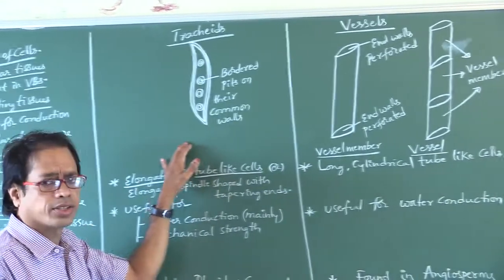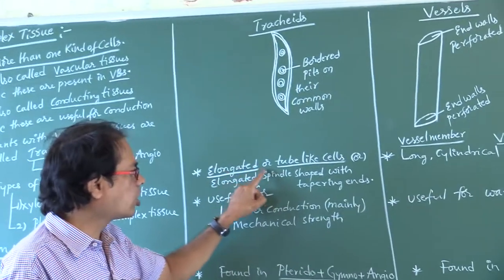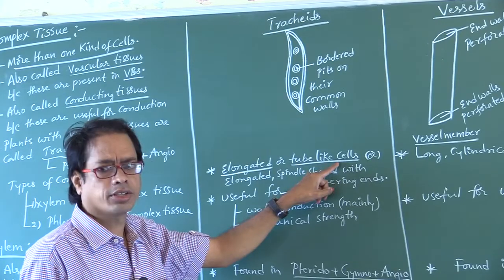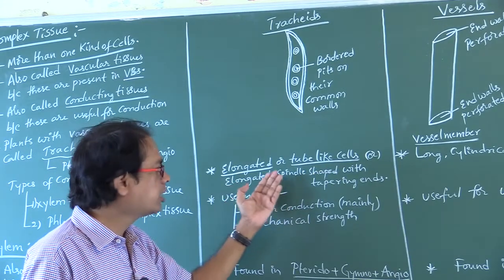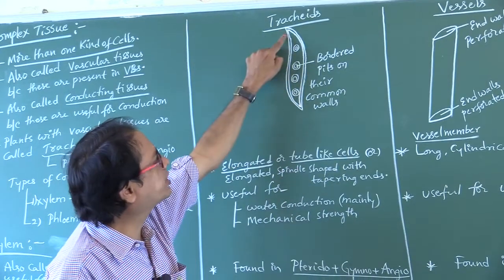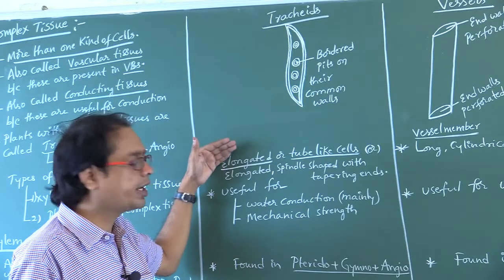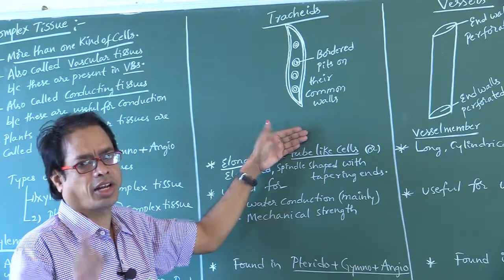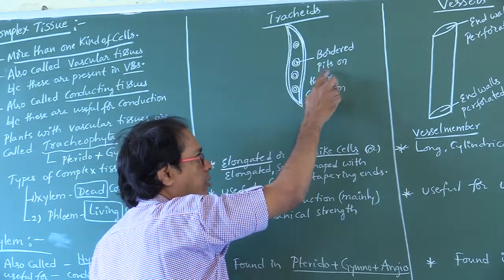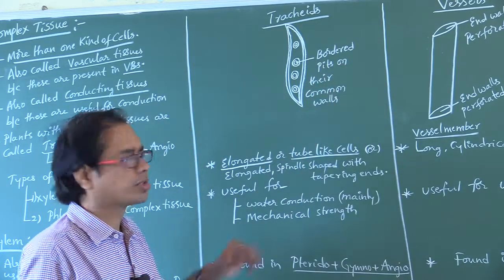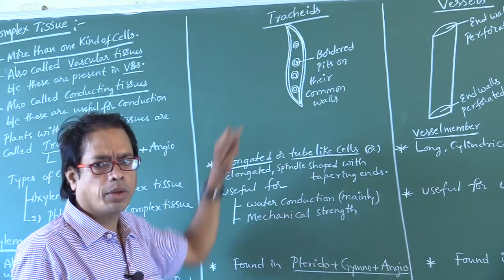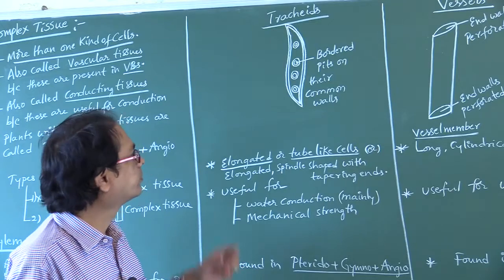See, these are the tracheids. What is the shape? These are elongated tube-like cells, or you may say elongated spindle-shaped with tapering ends. Tapering ends means pointed ends. So elongated tube-like cells, that is tracheids. And this is the common wall. This common wall contains bordered pits. Bordered pits are present on their common walls. Bordered pits means connections.